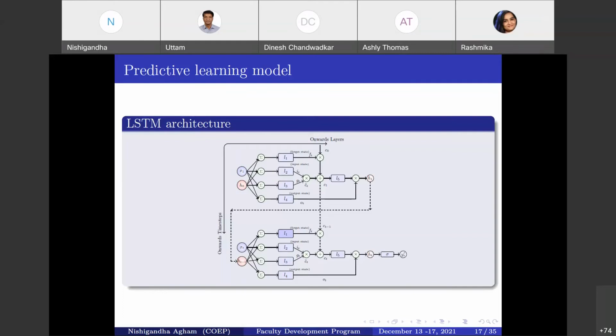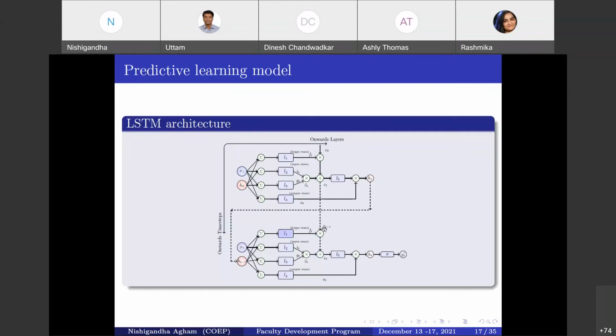Every gate works with an activation function. Here I mention the activation functions L1 to L5, which are the sigmoid and the tanh function. Now we'll see one by one how that gate structure can overcome the limitation of the traditional neural network.